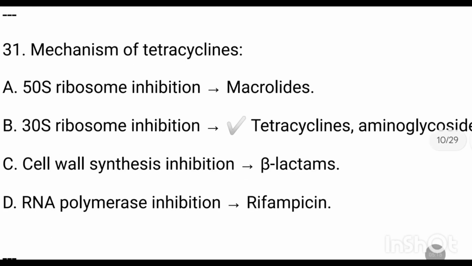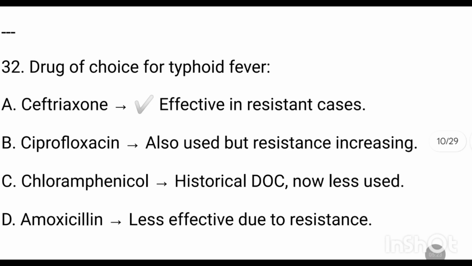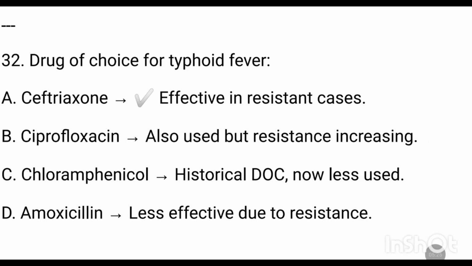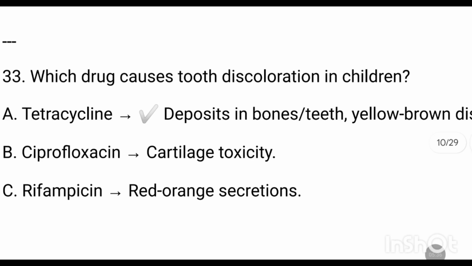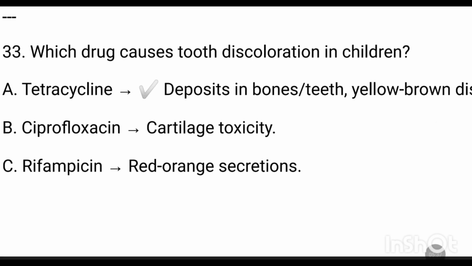Mechanism of tetracycline is 30S ribosome inhibition. Drug of choice for typhoid fever is ceftriaxone. Which drug causes tooth discoloration in children? Tetracycline.